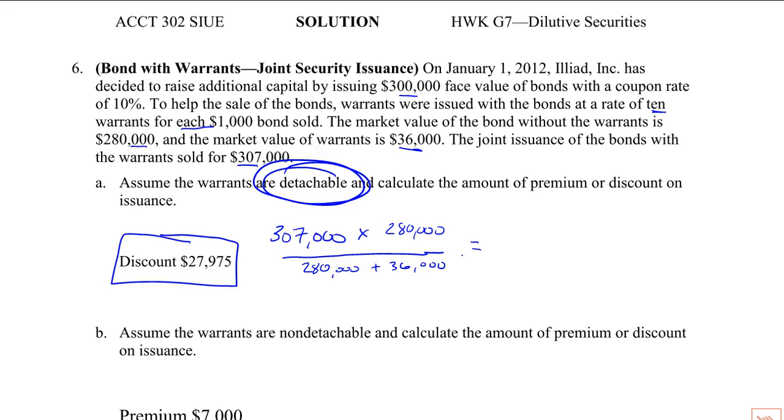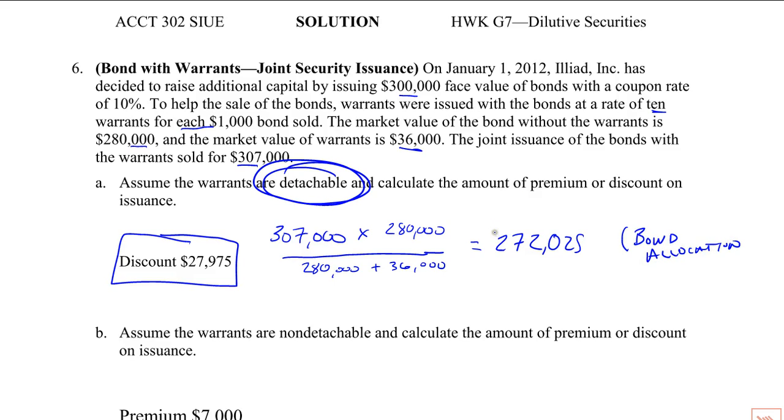So it's 307,000 times 280,000 over 316,000. So the total amount allocated to the bond is 272,025. This is the bond allocation.